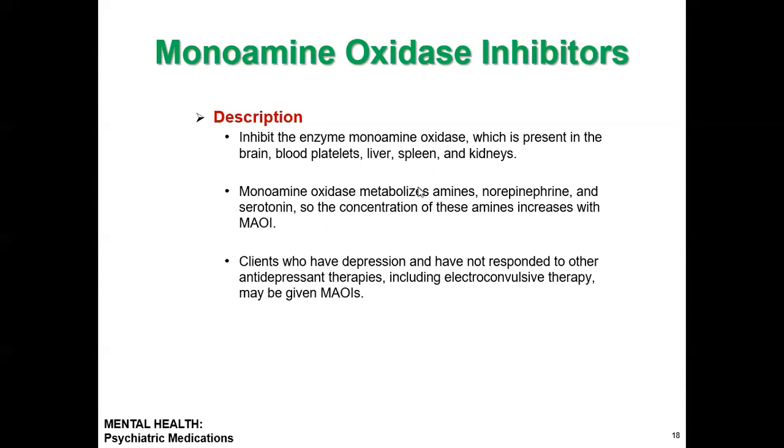So that is actually the indication. The common indication is depression. If the first-line medication for depression does not work, we use a monoamine oxidase inhibitor.